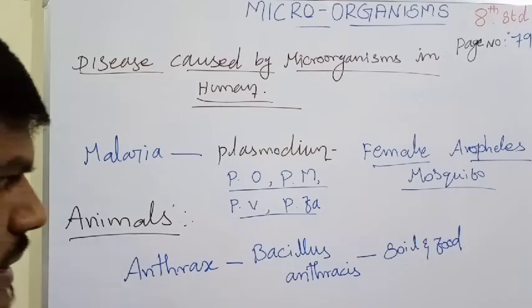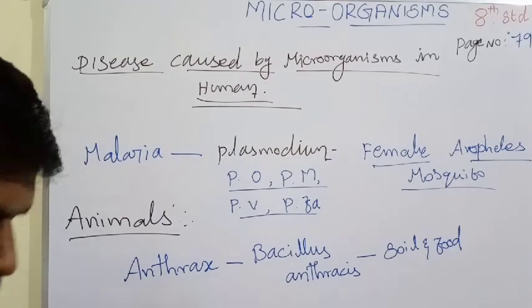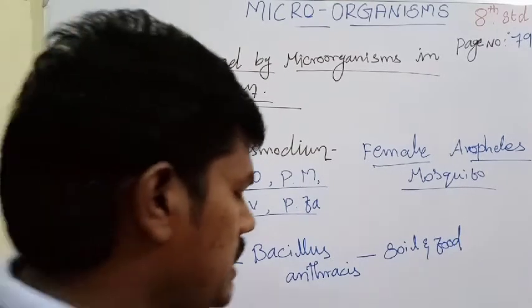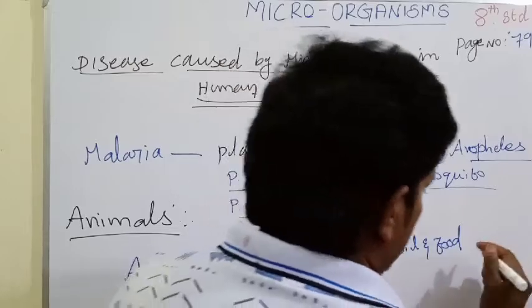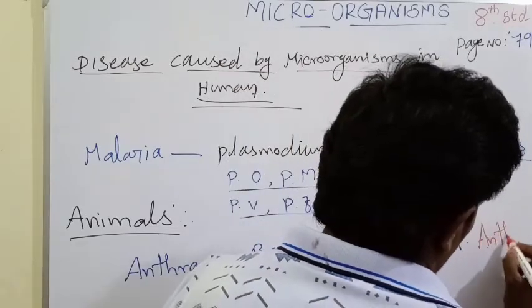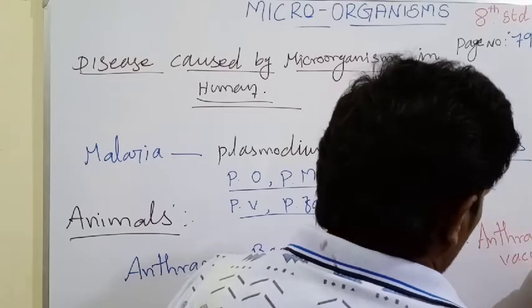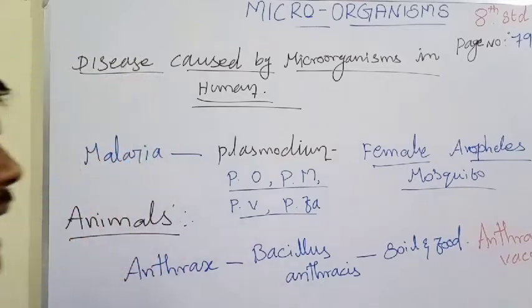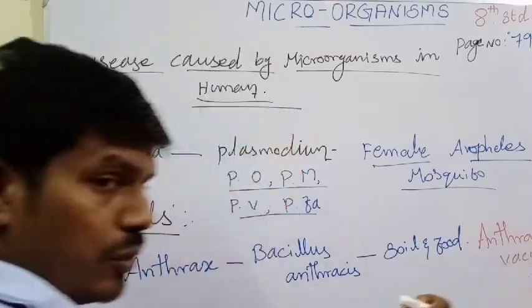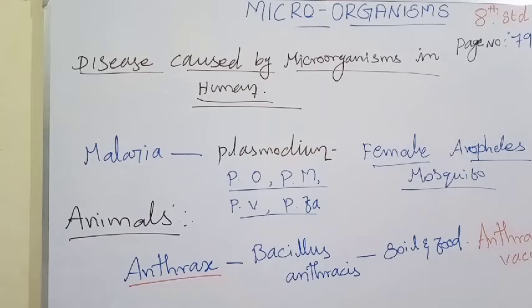And the anthrax vaccine. Which vaccine is used against anthrax disease? The anthrax vaccine is used against this disease. This is an animal disease.